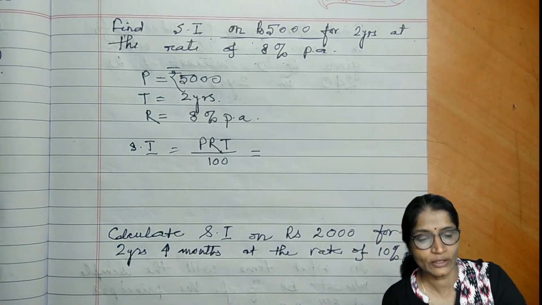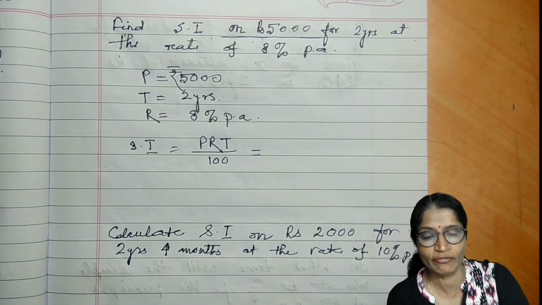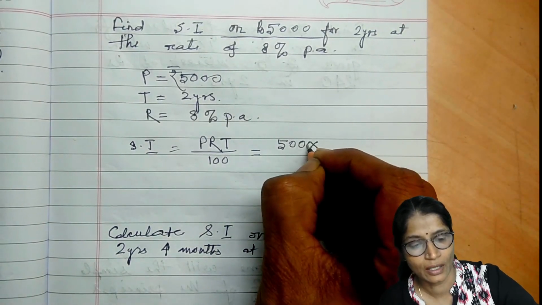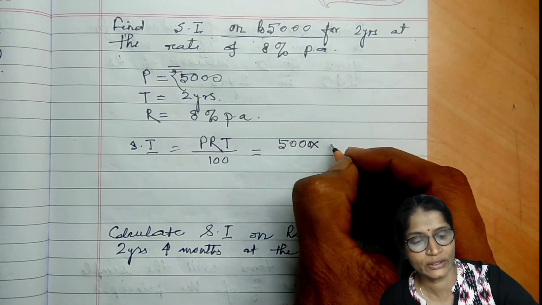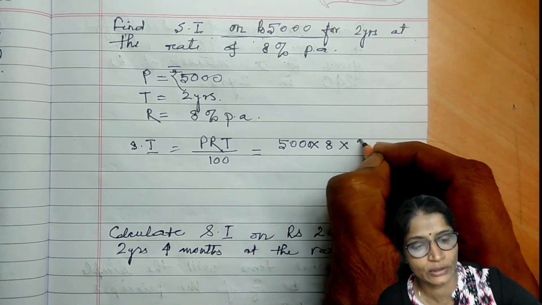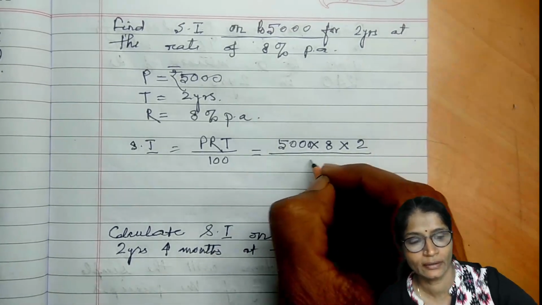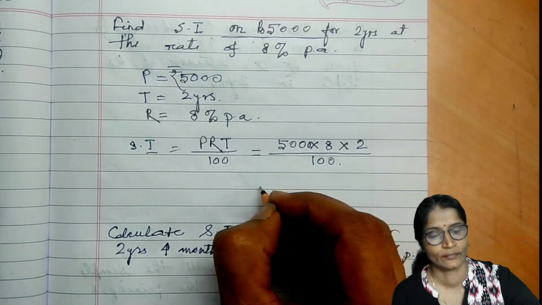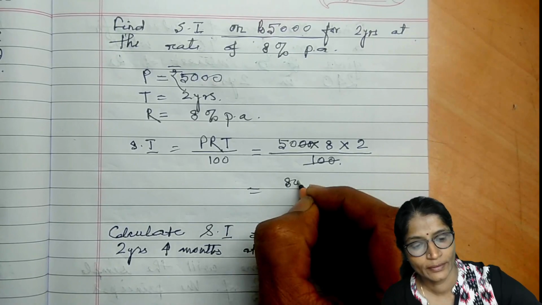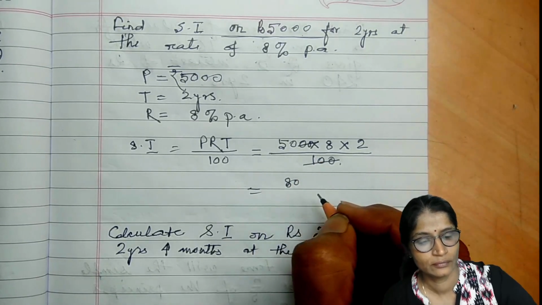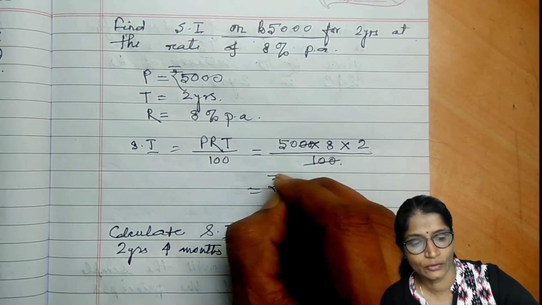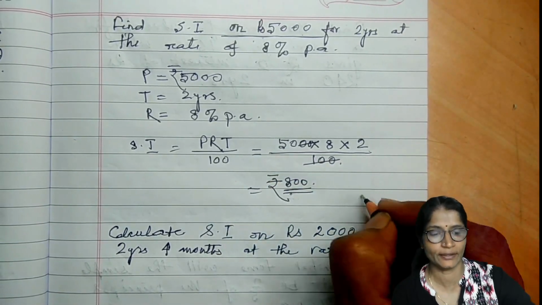So that is equal to, replace P with 5,000, R with 8, and T with 2 years, divided by 100. So when you calculate it, it will come to 800 rupees. So that is the simple interest.